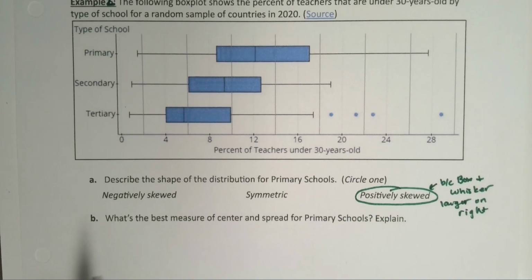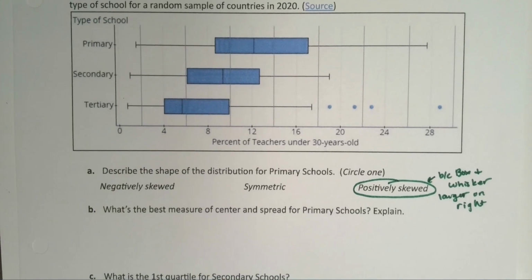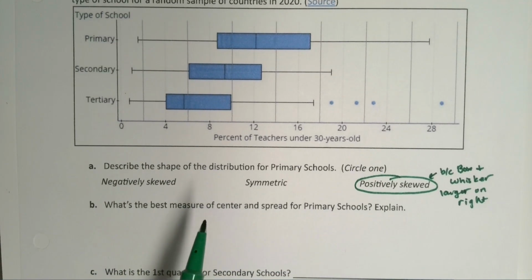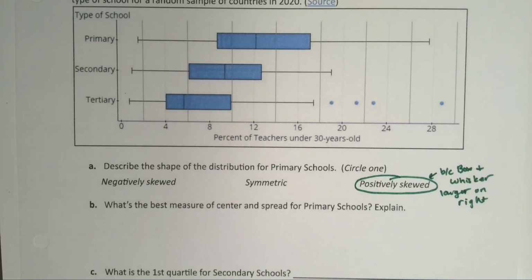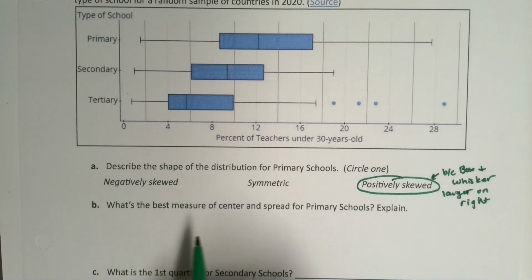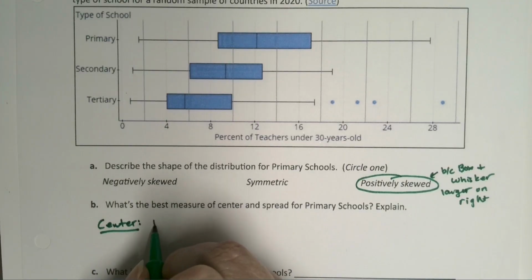Okay, so what's the best measure of center and spread for primary schools? Well, when a data set is skewed like this, we've learned that the resistant measures to skewing are the median, right? So for center, we would pick the median.